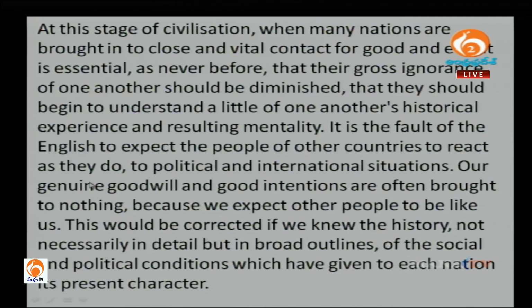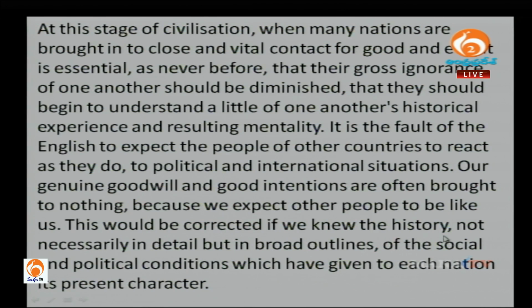Our genuine goodwill and good intentions are often brought to nothing. Okay, so what is brought to nothing? Genuine goodwill and good intentions. You can underline goodwill and good intentions. Okay, moving on, this would be corrected if we knew the history, not necessarily in detail but in broad outlines, right? So here you can underline what can help us correct it.